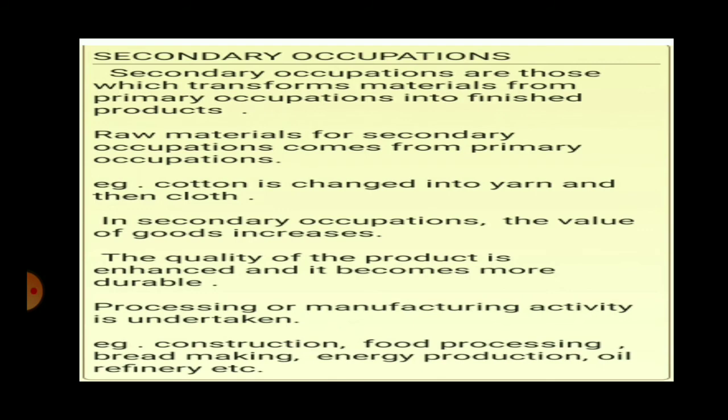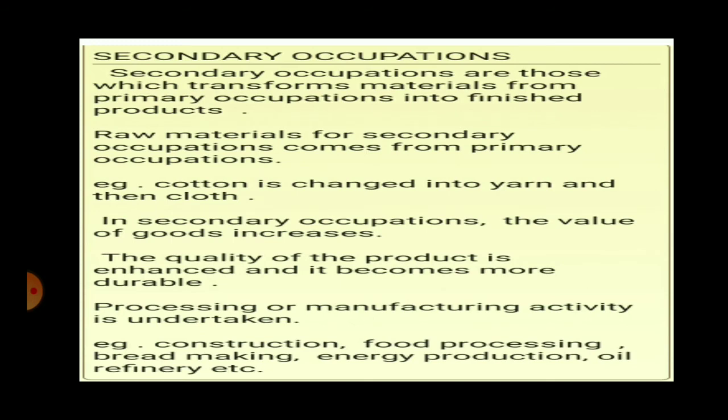For example, in figure E, we have seen that milk was processed after being brought to the dairy, and the product obtained from nature is made into different products, which we call dairy products or milk products, like cheese, butter, shrikhand, ghee, etc. These processed products become more durable, their quality also enhances, and their price becomes higher.